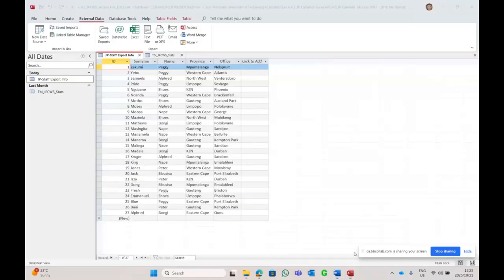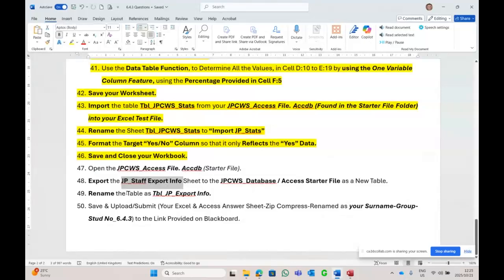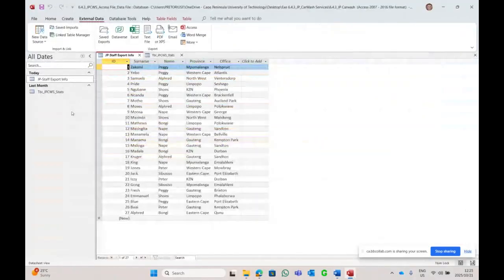Do they want me to rename anything? Let's see. Rename the table to JP Export Info. Copy, which is the Export Info sheet.